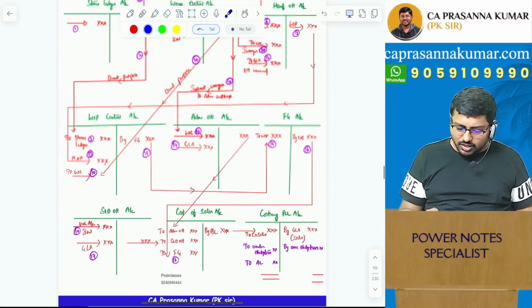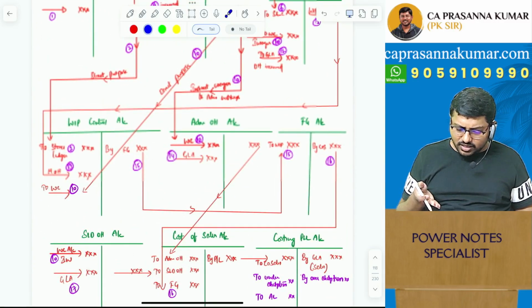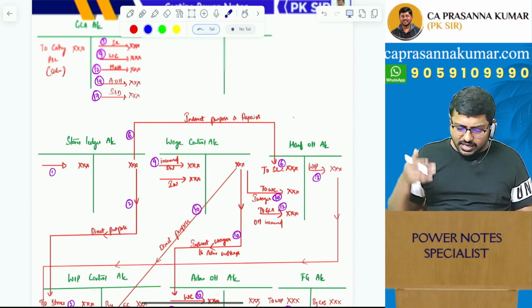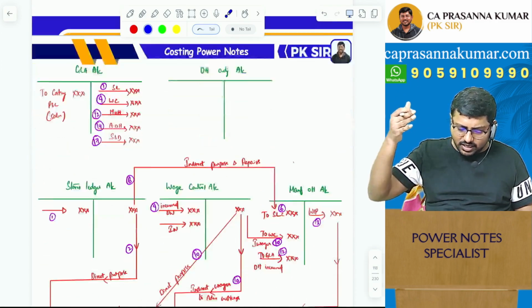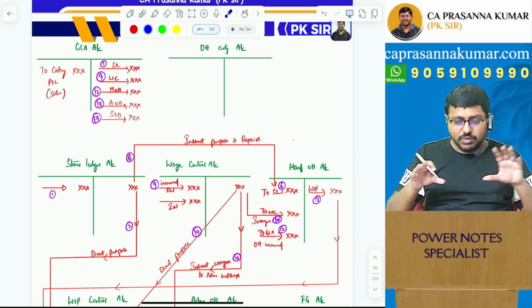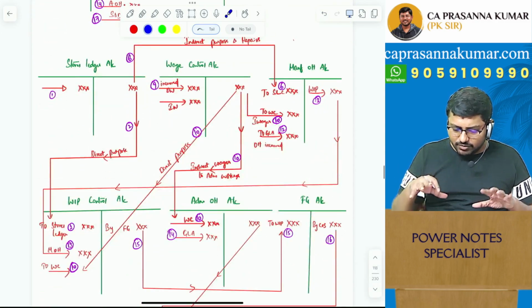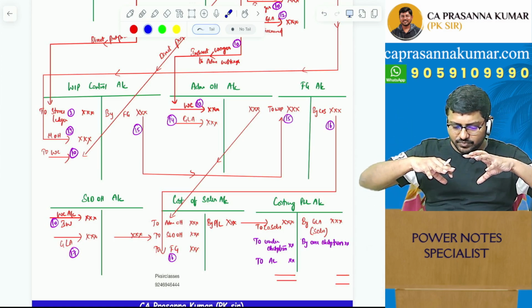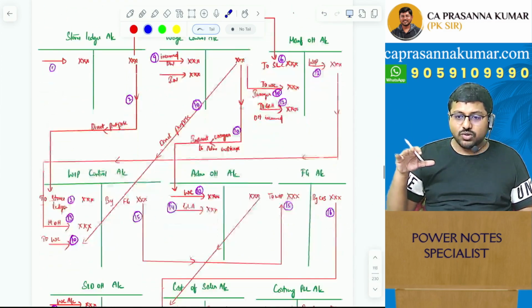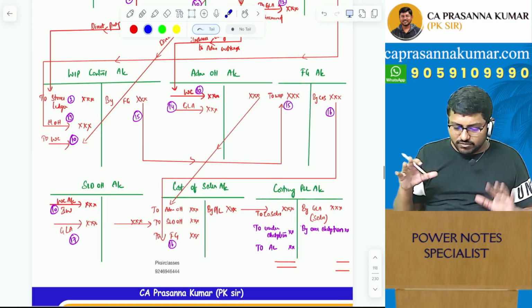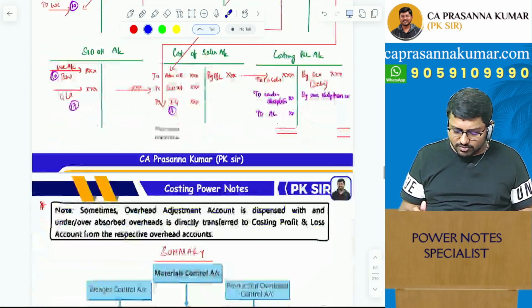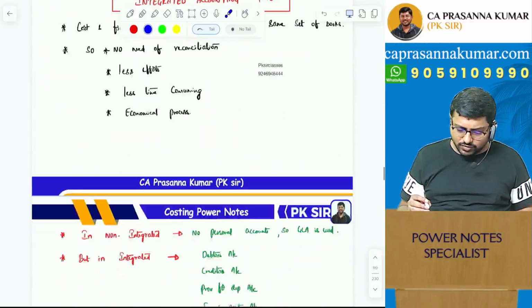You would not believe it would have at least taken me one full day to prepare this single page, because I have to think creatively, I need to understand, I have to do so many permutations and combinations, and eventually I have to come up with a diagram on one single page such that all the concepts are covered. And then the diagram also should not look too clumsy, right? So I have to be careful, I have to eliminate some things. A lot of permutations and combinations will happen. I hope you guys will appreciate what we have done over here.